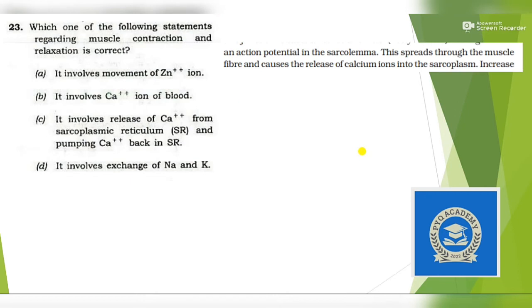Next question: which one of the following statements regarding muscle contraction and relaxation is correct? Again, a question from higher NCERT. Just remember the question. Answer is option C. It involves a release of Ca++ from the sarcoplasmic reticulum and pumping Ca++ back into the sarcoplasmic reticulum. Okay, calcium ions into the sarcoplasmic reticulum.